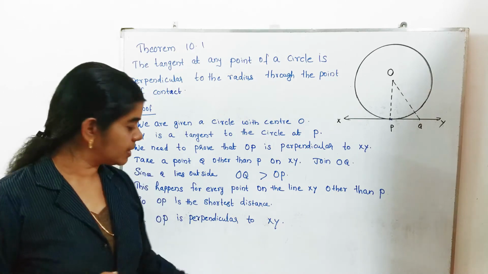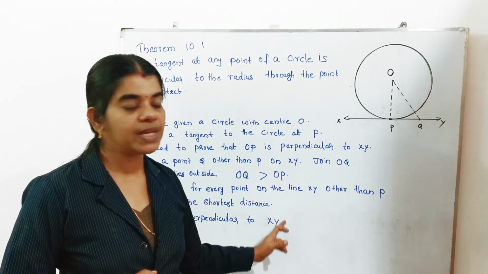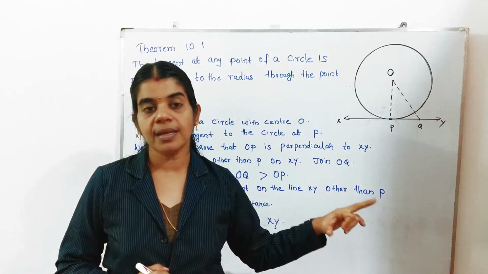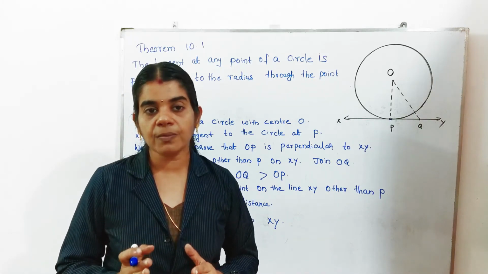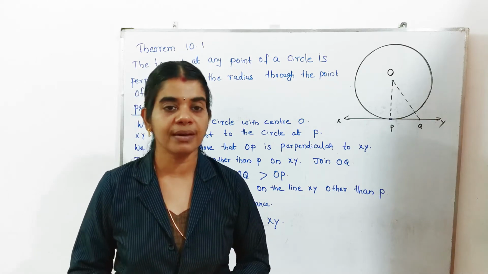So perpendicular distance, and we can conclude that OP is perpendicular to XY. Then every time you draw the radius at the point of contact, surely there will be 90 degrees.